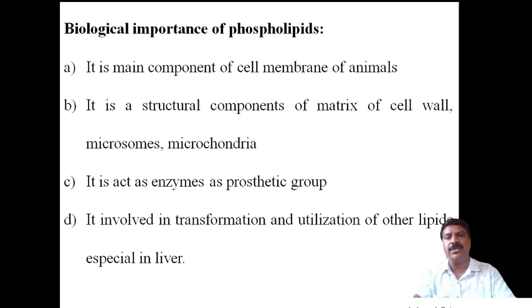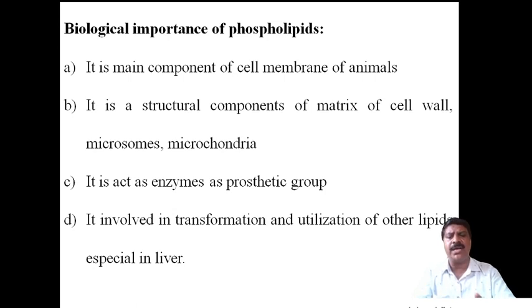Microsomes and mitochondria are made up of, or constituted by, phospholipids. Third one is, it acts as a prosthetic group for enzymes.